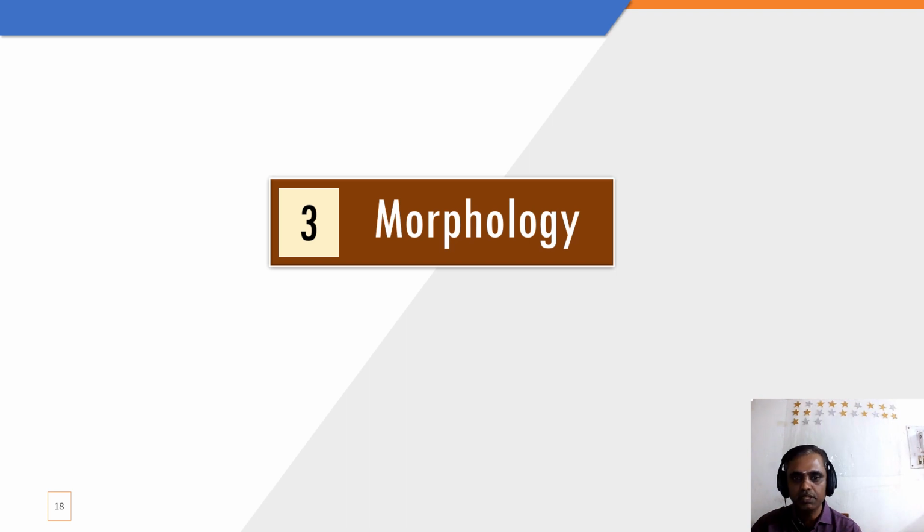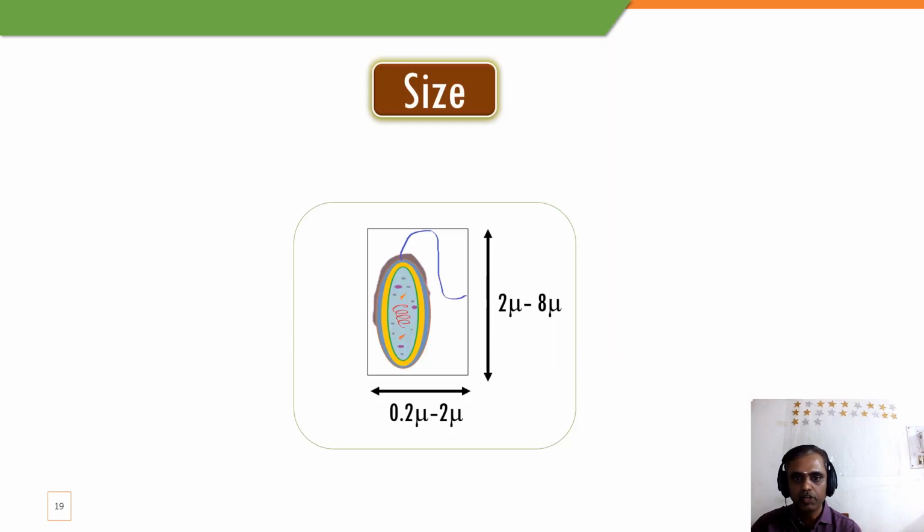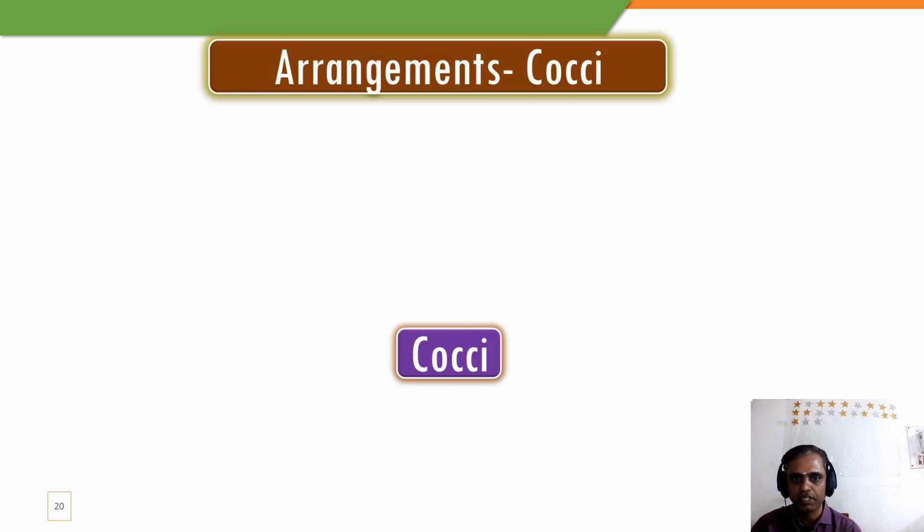Now we'll study about the morphology. So morphology of the bacteria. If you see the length of the bacteria, it is approximately 2 micron to 8 micron, and the width of the bacteria is 0.2 micron to 2 microns. That is the size of the bacteria.